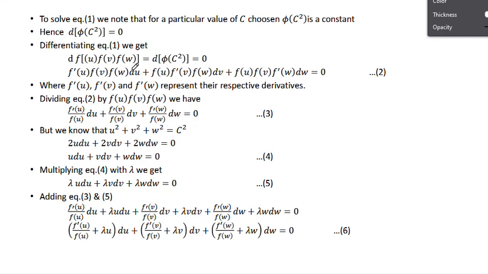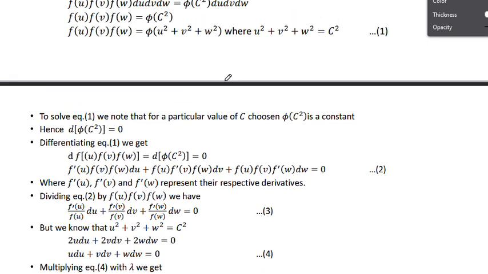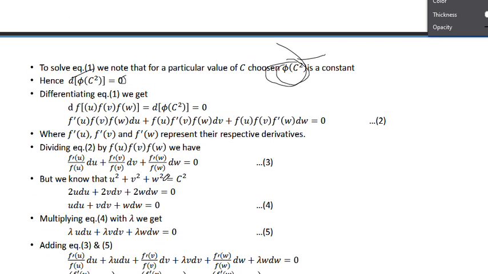All right, to solve the equation one, so above equation is what, it is equation one. To solve this equation, here certain assumptions are required. So what are those assumptions? Let me explain. To solve the equation one, we note that for a particular value of c chosen, phi of c square is a constant. To solve this equation, what he's saying, take this as a constant. So hence we know differentiation of constant is always what, it is 0. Okay, if you differentiate the constant terms, you get 0.